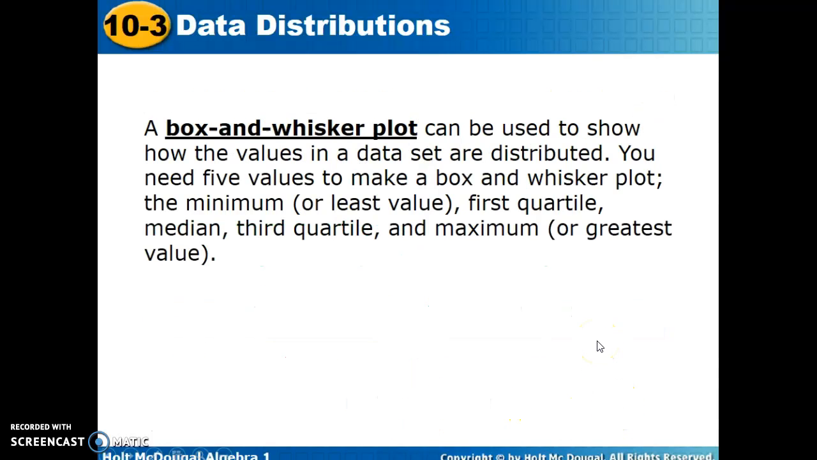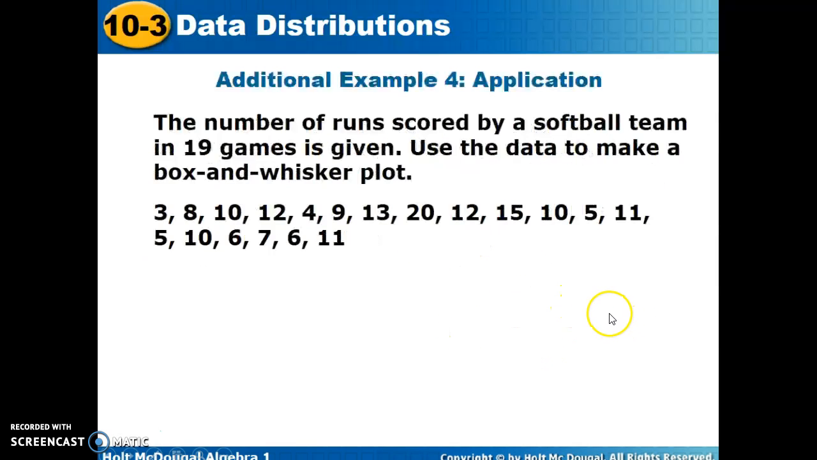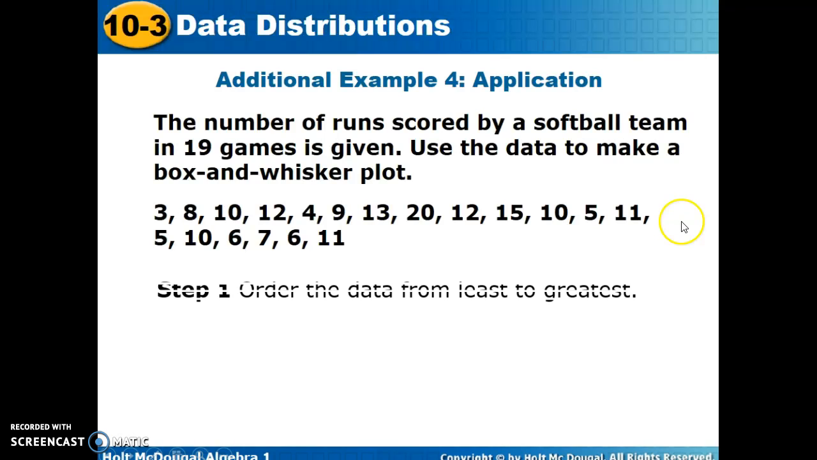This data is going to help us make a box and whisker plot, which can be used to show how the values are distributed. You need 5 values to make the box and whisker: the minimum, or the least value, the first quartile, the median, the third quartile, and the max, or the greatest value. So we're going to take this set of data in example 4 and create our box and whiskers, remembering all the pieces and parts of central tendency we need.